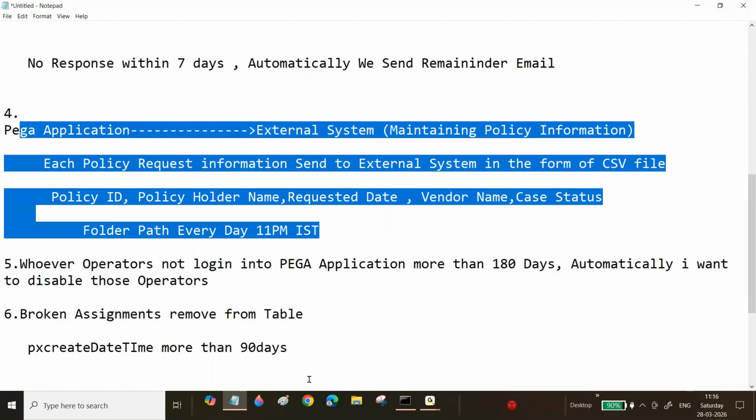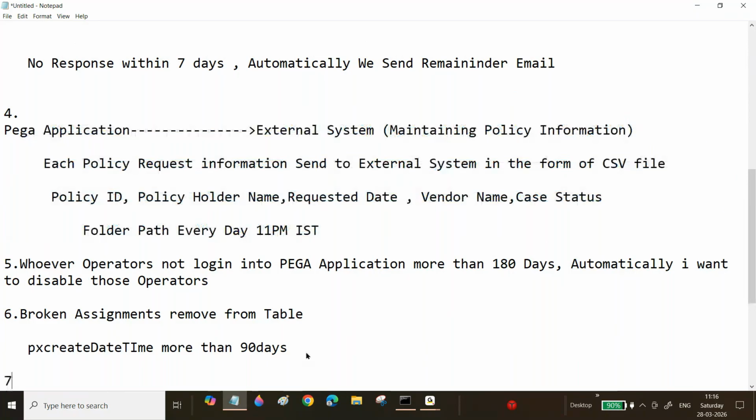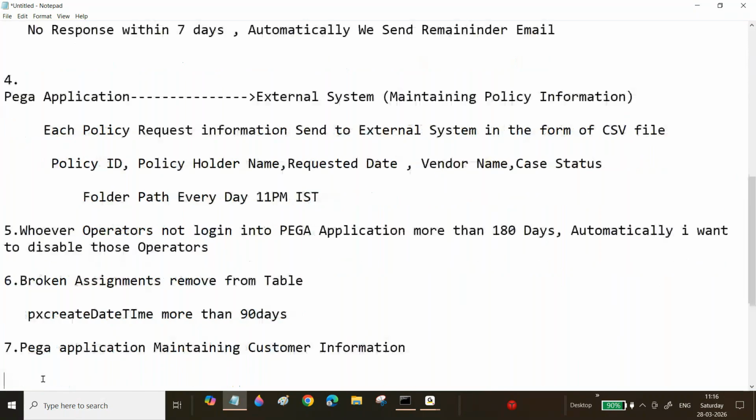See, now see here what he's asking, I will tell you. One more, the same scenario. Sir, now the Pega application is maintaining customer information. Vice versa scenario.